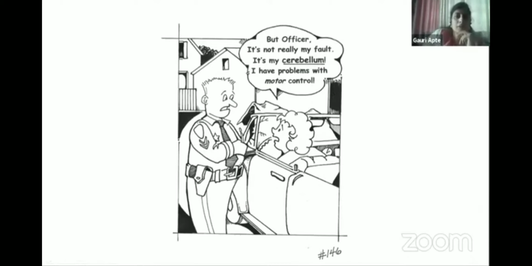So you can put it as an excuse if at all there is an accident, you can say that there is a problem with my cerebellum.